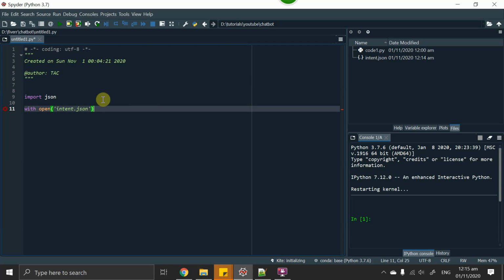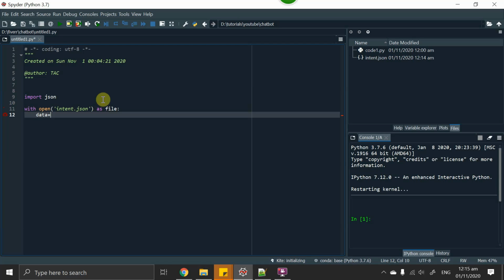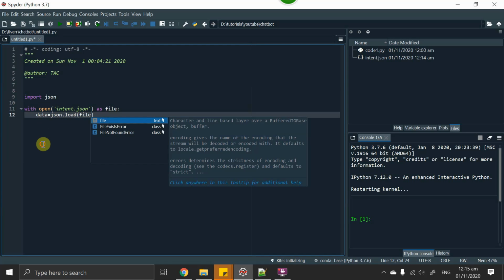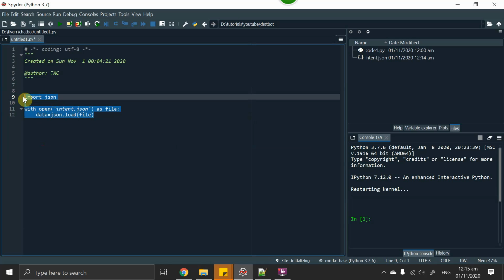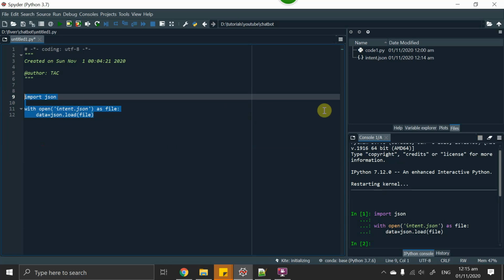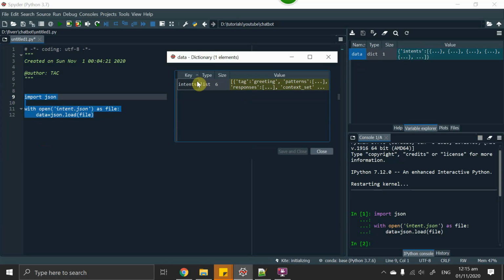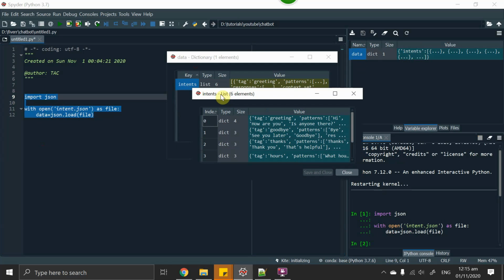Intent.json as file, data equal to json.load(file). Now our file has been loaded. It will be loaded if we run this command. Okay, here is the data file. It's like a dictionary with keys and values. The dictionary further has dictionaries in it with keys and values.